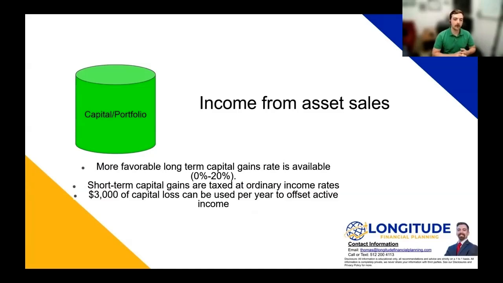It's important to understand that capital losses, let's say from a house, you sell your house and you sold it for less than what you bought it for. So you have $10,000 of loss that you've recognized. You can use 3,000 of that loss every year moving into the future against your active income. So this is one exception to that rule where we can only use income to offset the same type of income. If you have a capital loss, you're able to offset $3,000 per year and then also carry that into the future if there's any remaining loss.